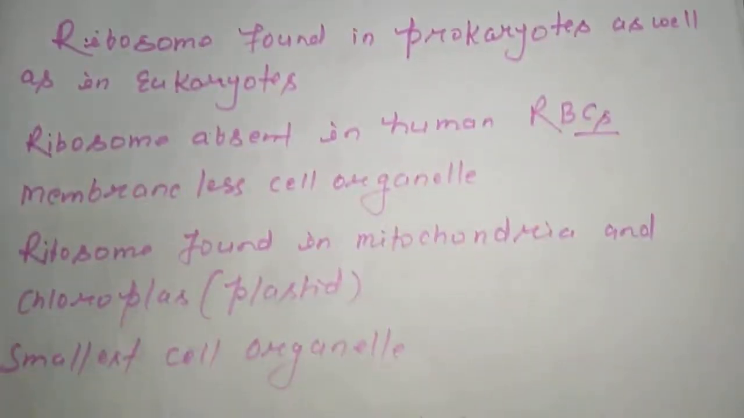Students, ribosome is found in mitochondria as well as in chloroplast, meaning plastids. You can say plastid as well. These are the only two organelles which have their own genetic material. That means they have their own ribosome. Students, ribosome is the smallest cell organelle as well.